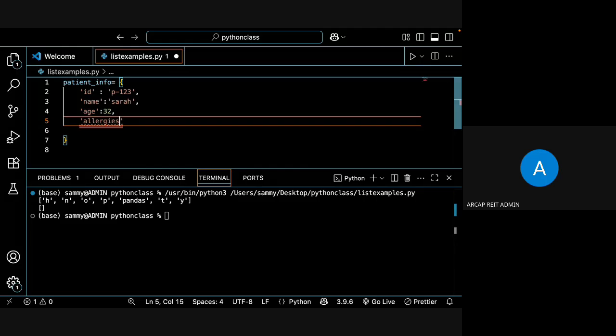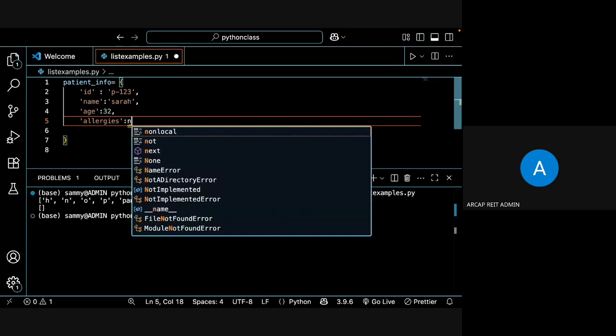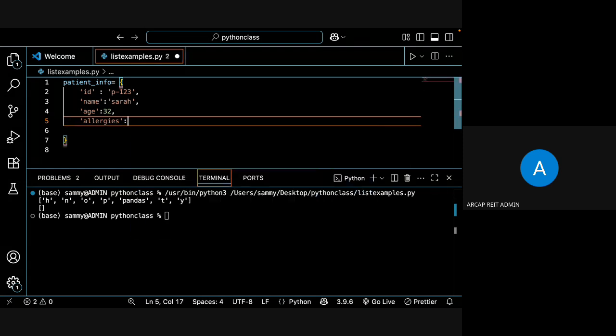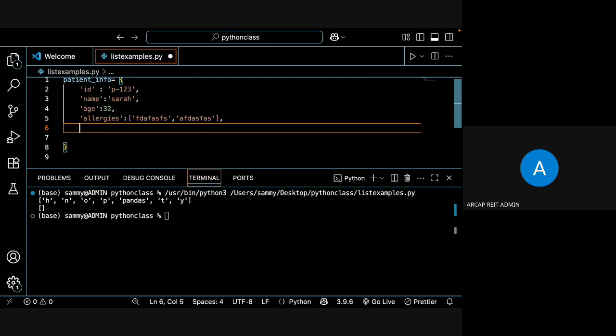So a list can also be mentioned here. How do we represent the list? Using the brackets, right? Some allergy in the brackets, then another allergy, something like that. So here this key is having the value of a list. At the same time, a key can also have the value of another dictionary item. Alright.